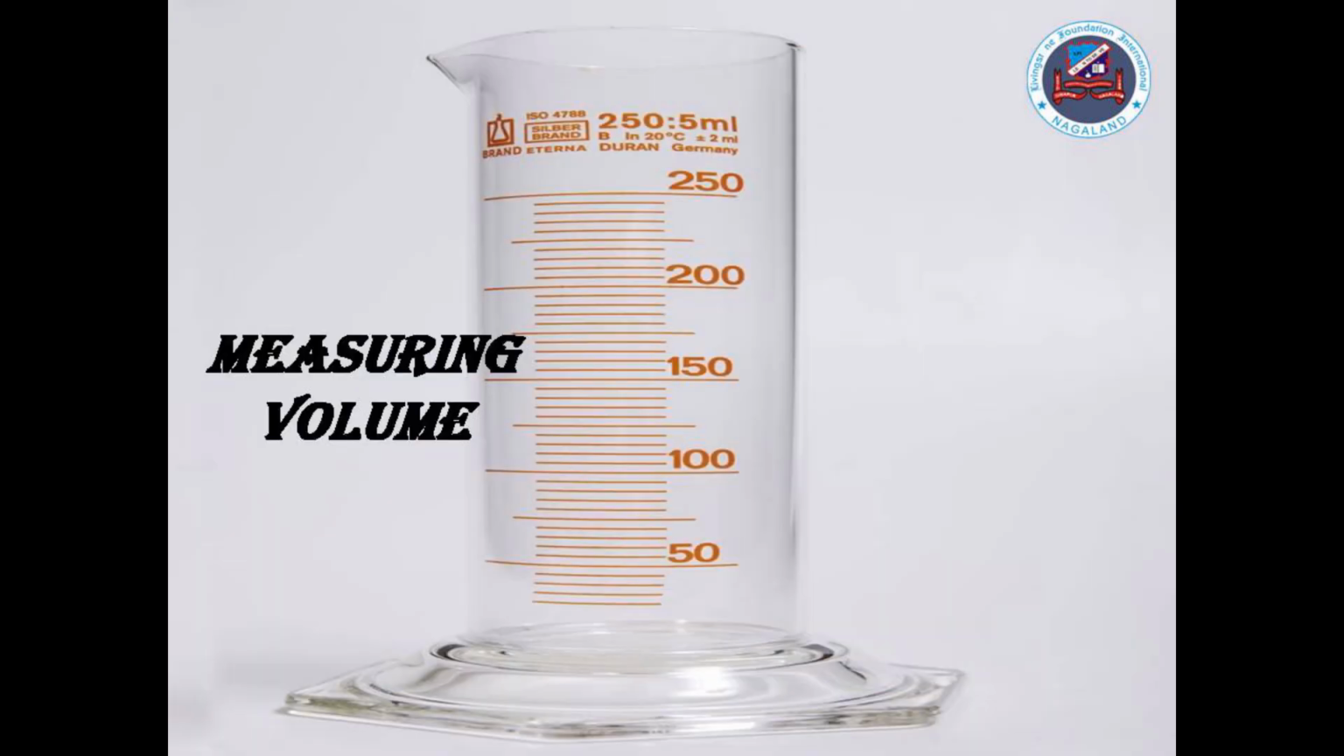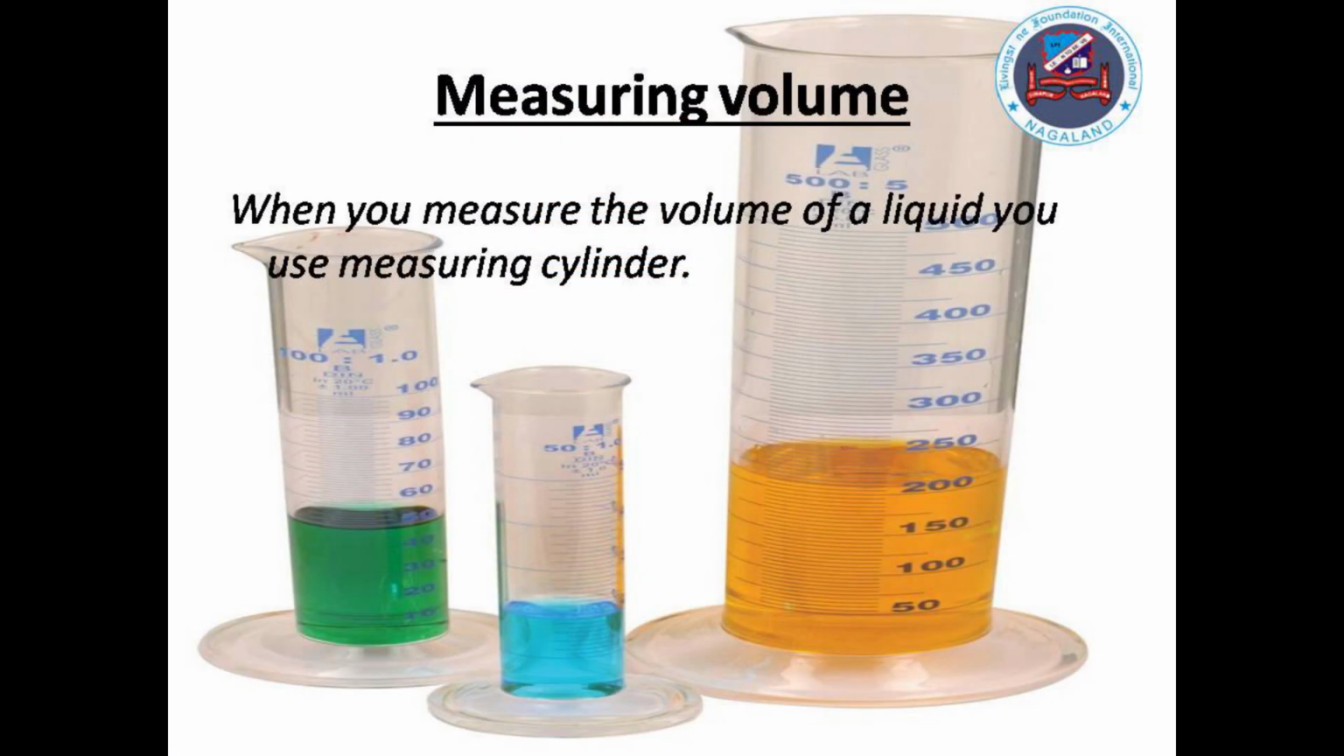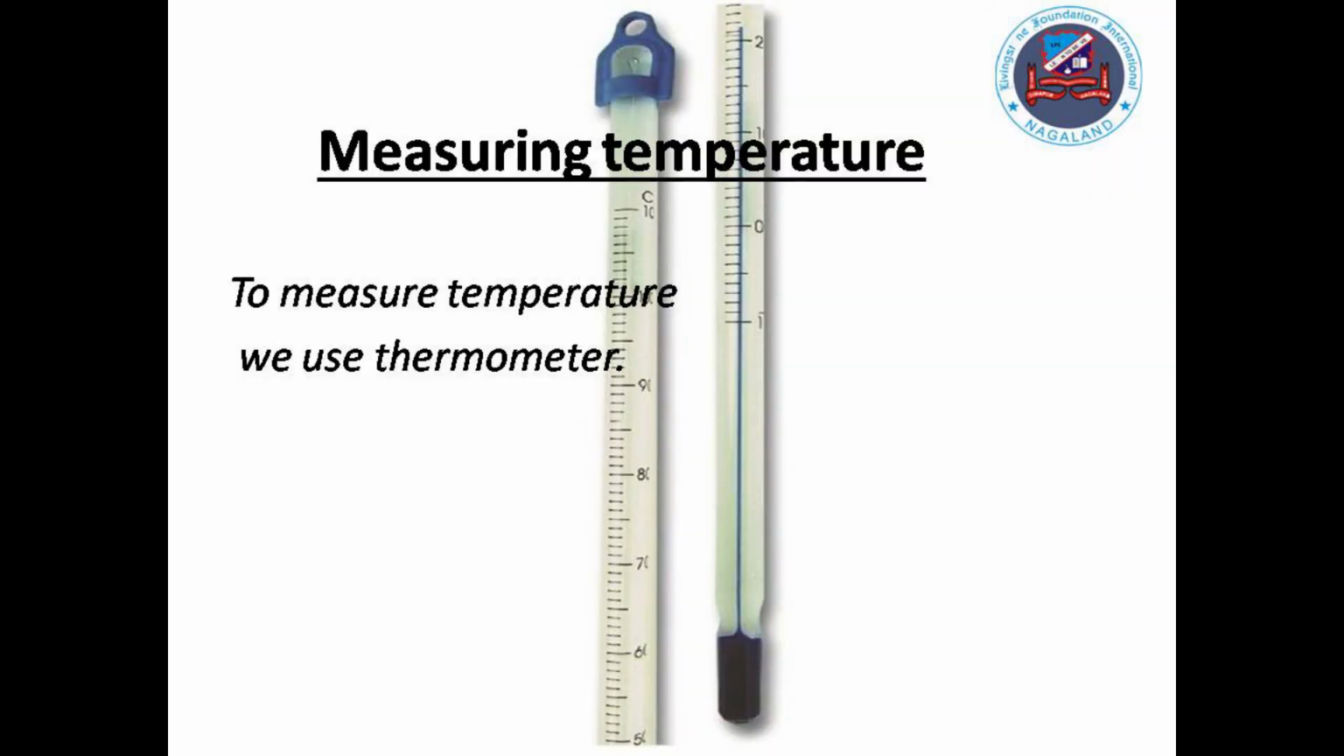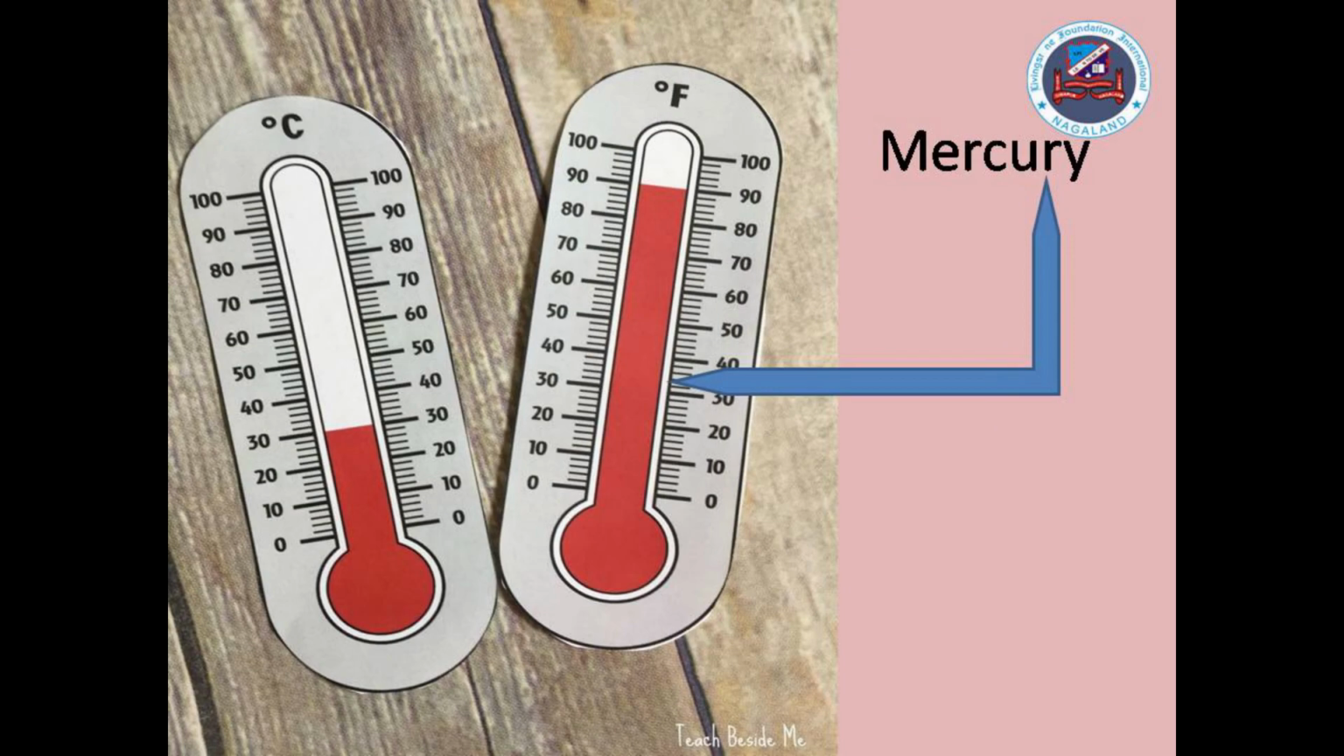Measuring volume. When you measure the volume of a liquid, you use a measuring cylinder. The liquid forms a curve at the top. This is called the meniscus. Measuring temperature. To measure temperature, we use a thermometer. The liquid present inside the thermometer is called mercury, and it expands as it gets hotter.